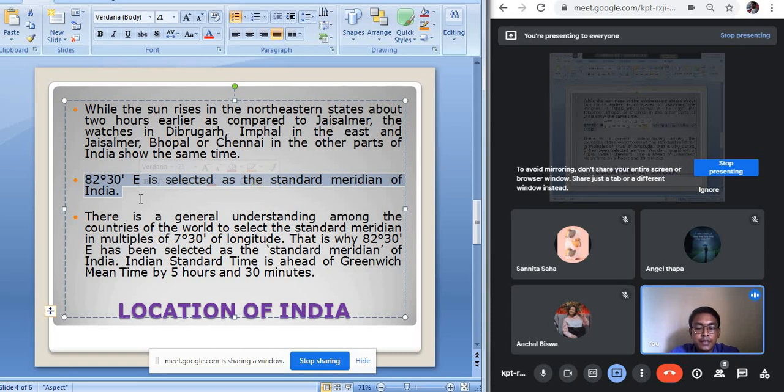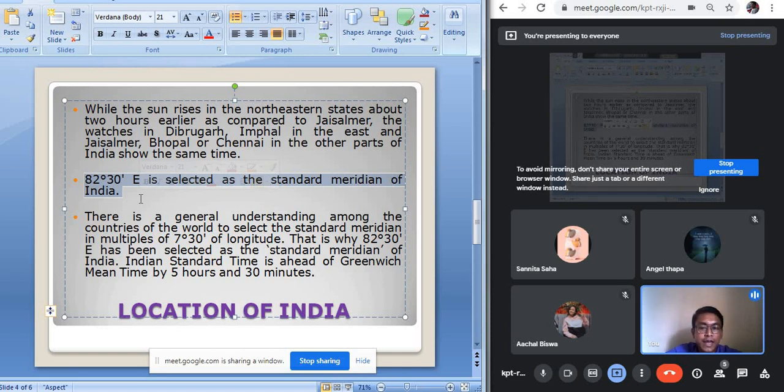82 degree 30 minute east is selected as the standard meridian of our country. According to this standard meridian, our watches show the same time throughout the country, and our time zone has been set according to this standard meridian only.